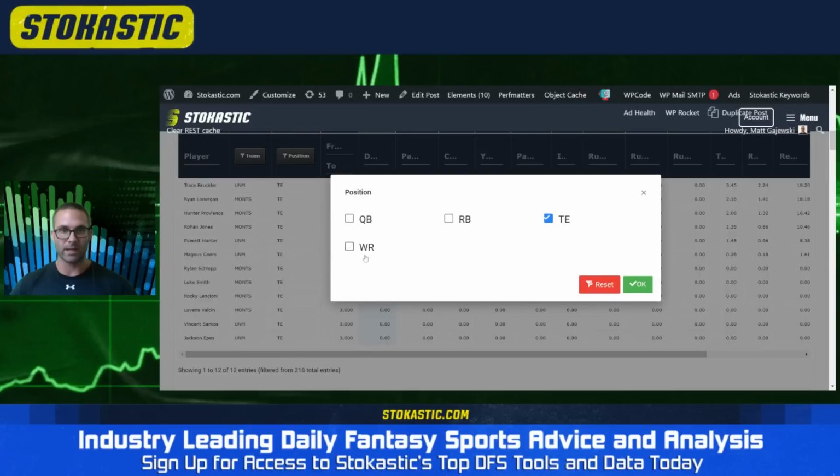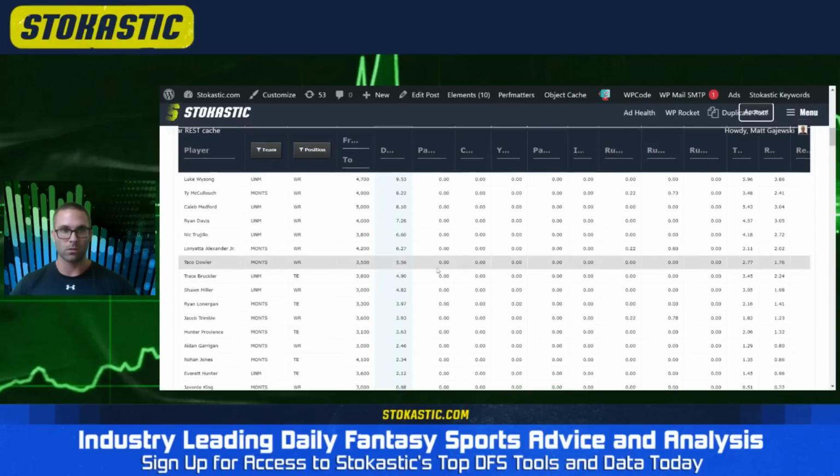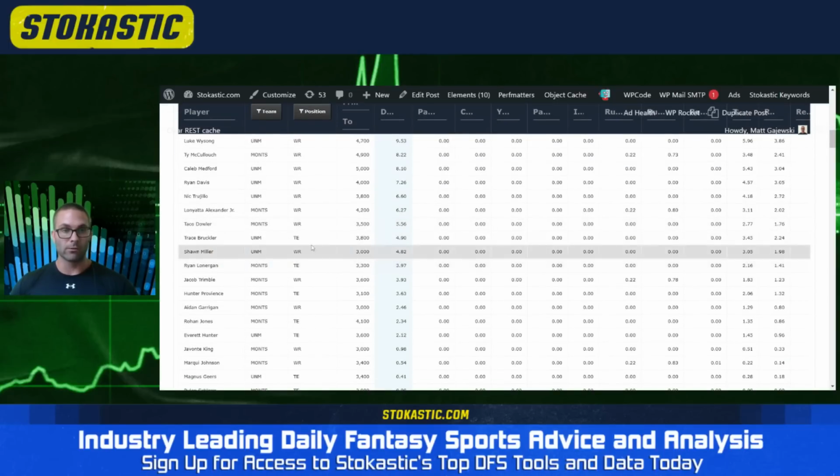Last up, tight end, wide receiver. So the only player who was listed without an "or" designation on the depth chart for New Mexico was Luke Wysong, which is very interesting. I'm not sure why they did this because I would have thought we'd see Caleb Medford, the incumbent leader on the team, be listed as a starter all to himself, but he was not. He was a co-starter with Nick Trujillo, and then Sean Miller was listed as a co-starter with Ryan Davis.